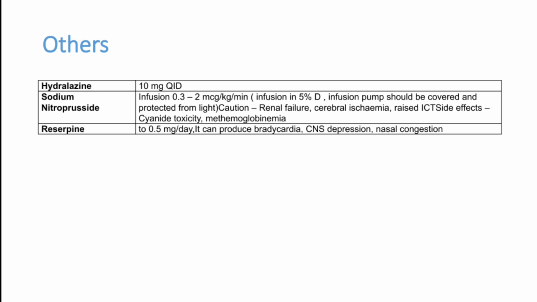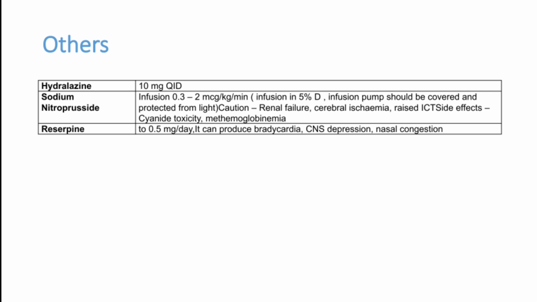Sodium nitroprusside is an IV preparation, can be used in high BP conditions, that is hypertensive emergencies, but it is not routinely used in patients with high BP in clinical practice, only in the emergency room. Hydralazine is a very useful injection and tablet in acute emergencies, and even after the acute episode, it can be continued.